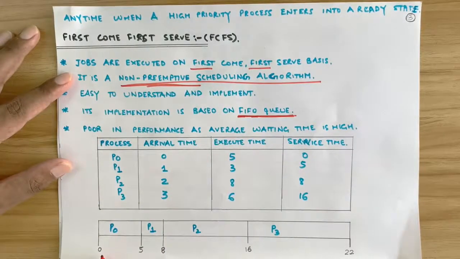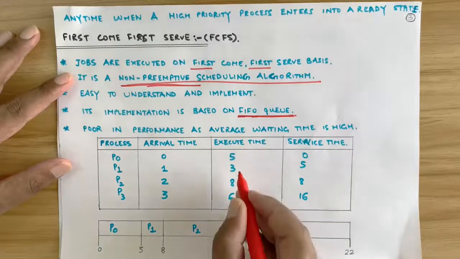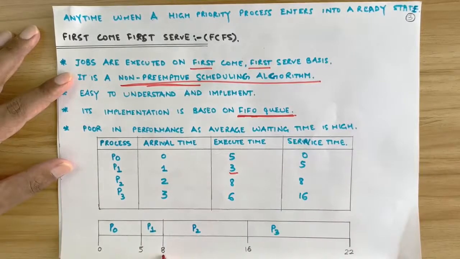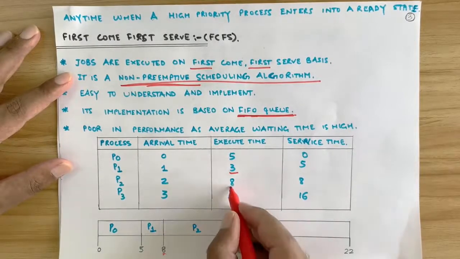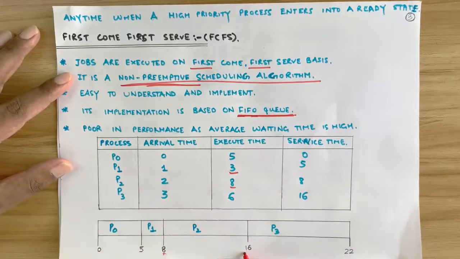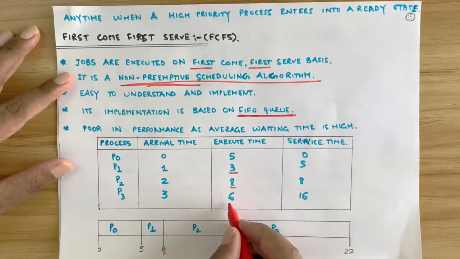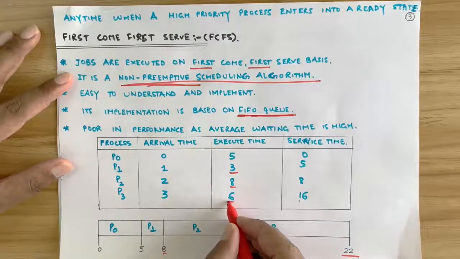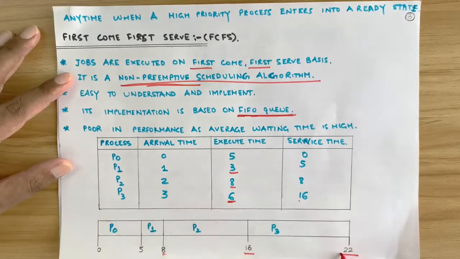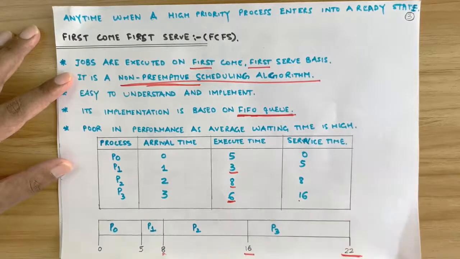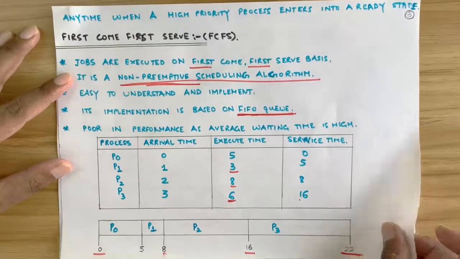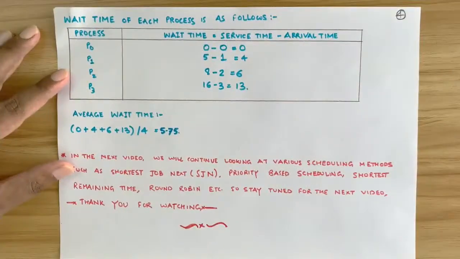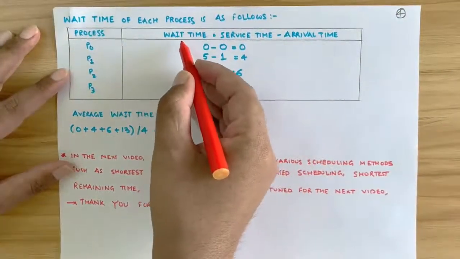So here is a Gantt chart. P0 starts at 0, finishes up at 5 seconds, then P1 starts its execution, then it goes till 3 seconds, that is till 8 seconds, and then it goes till after 8 seconds. At the point of 16 seconds, you enter into the P3 process. P3 process finishes up at 22 seconds. Since its execution time is 6 seconds, it finishes up at 22 seconds after the start of 0, right? Moving on. Waiting time of each process is as follows, right?